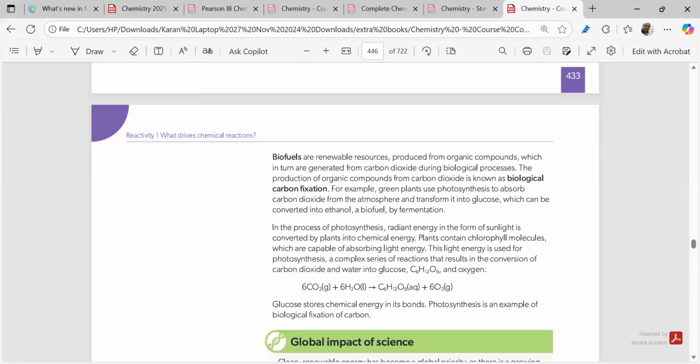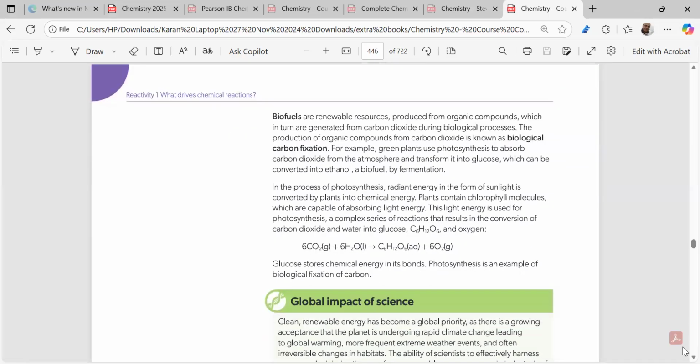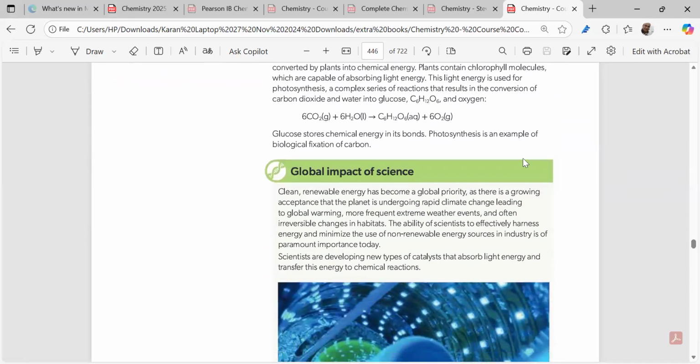Now whenever we are talking about the plants, what do the plants do? The plant takes carbon dioxide plus water, and it gives you glucose plus oxygen, right? This is a very important point we have to master, right? Carbon dioxide plus H2O gives you glucose plus O2.